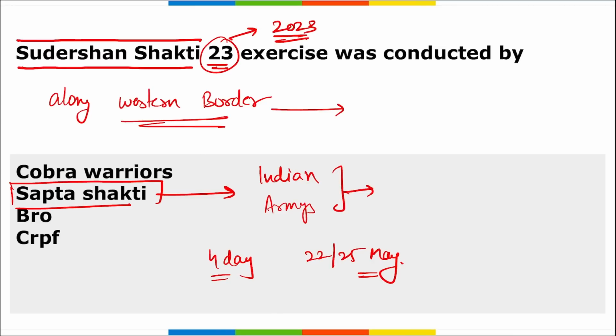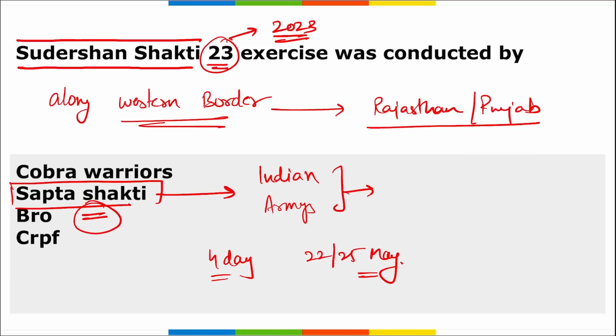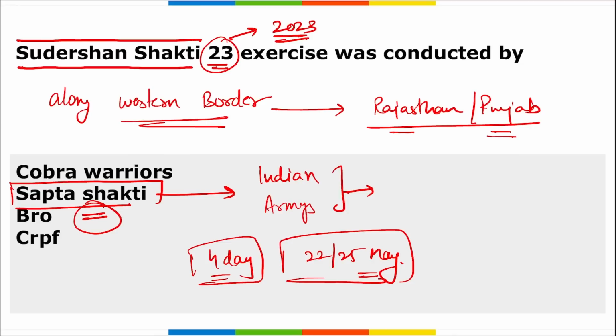That means we can say the states where this exercise was held were Rajasthan and Punjab. Correct? Sudarshan Shakti held by Indian Army's Sapta Shakti Command. It was held along the Western Border in Rajasthan and Punjab. It was a 4-day long exercise from 22nd to 25th of May. Correct? Then moving on.